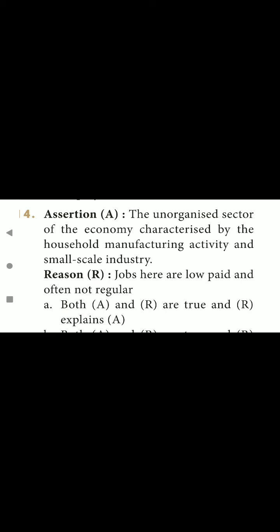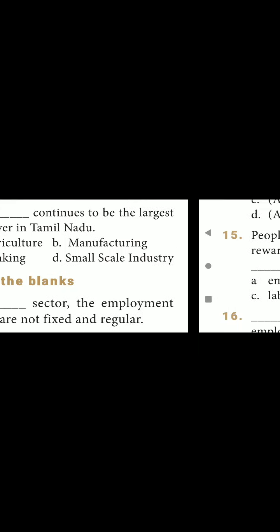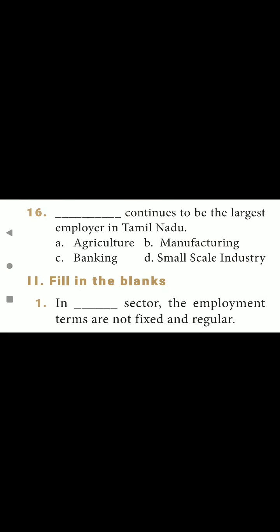Both A and R are true and R explains A. Next, people who employ workers and pay rewards for their work is termed as dash. Employer. Option B is the correct answer. Next one, dash continues to be the largest employer in Tamil Nadu. That is option A, agriculture.